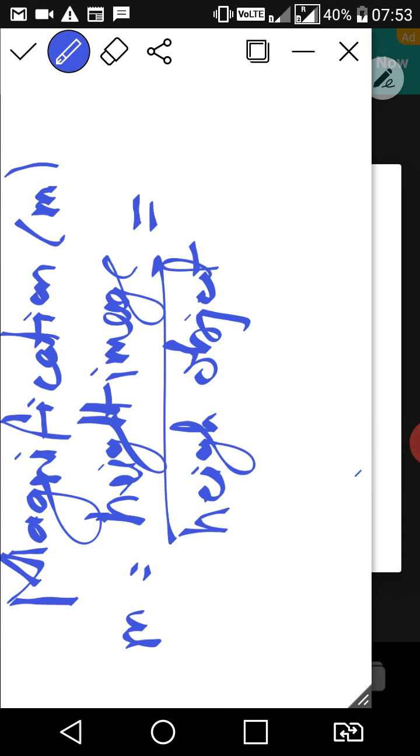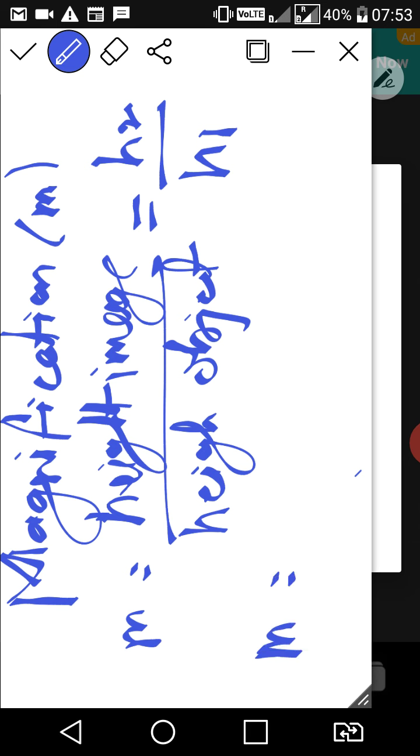That means I can say h2 by h1. h2 means height of image, h1 means height of object.